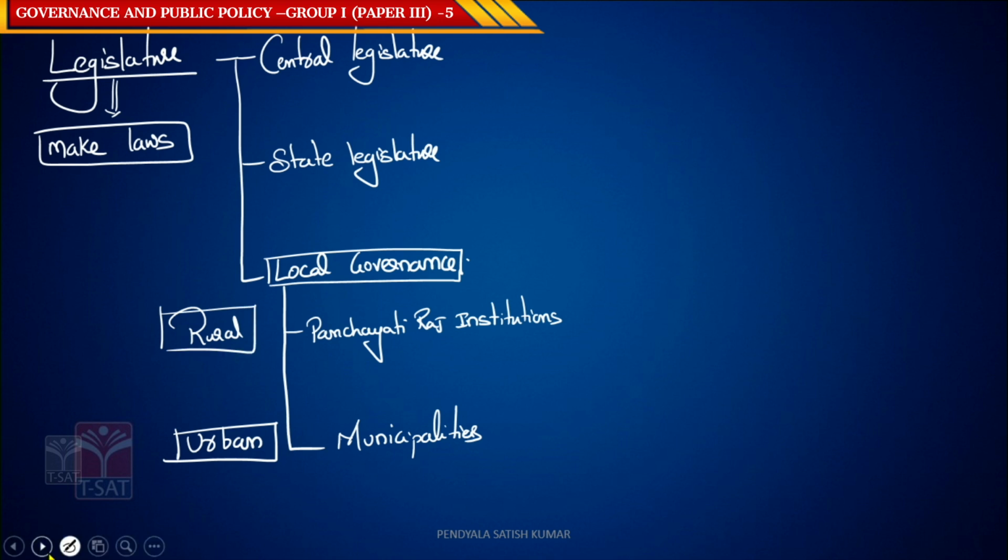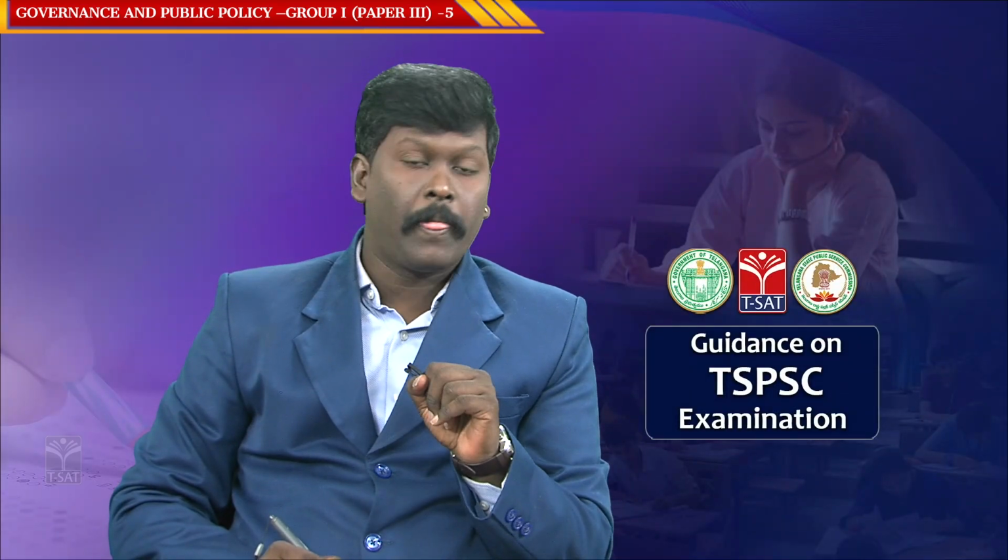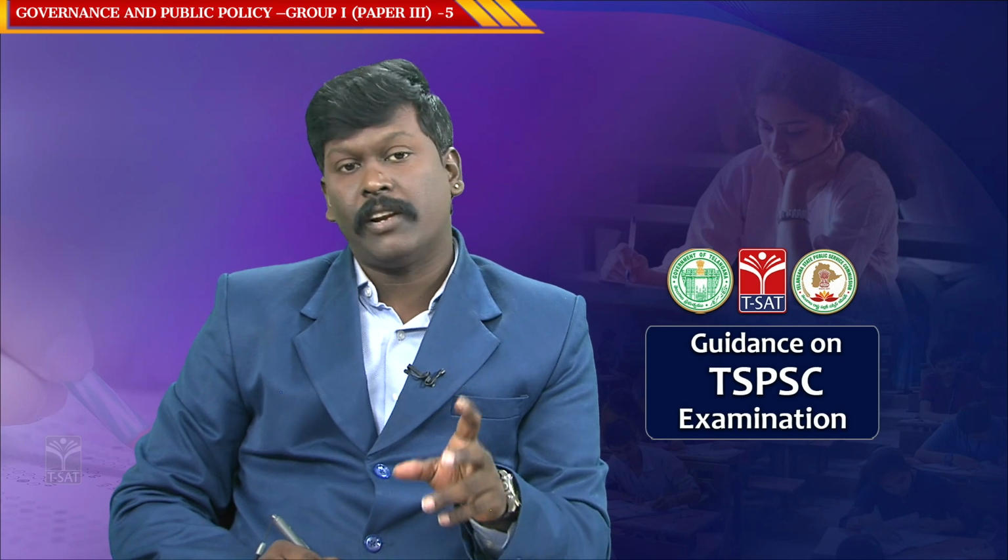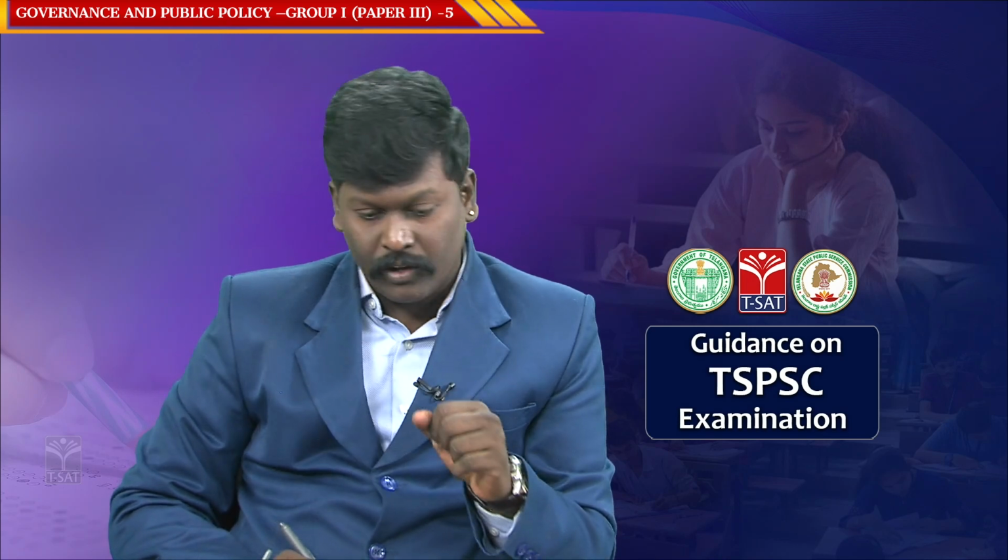Now, let us decode this. The Panchayati Raj institutions were added by the 73rd Constitutional Amendment Act of 1992. The municipalities were added by the 74th Constitutional Amendment Act of 1992. So, we have three-tier hierarchies now, but in the original constitution we had two-tier hierarchies.